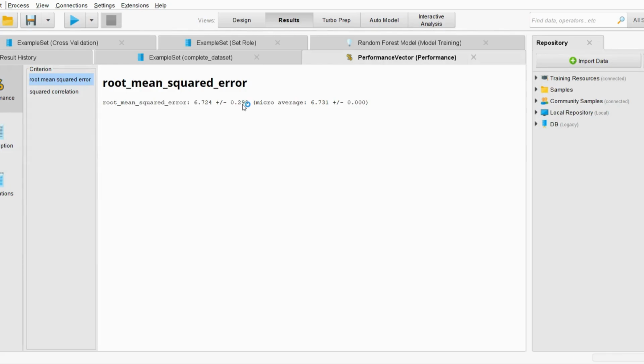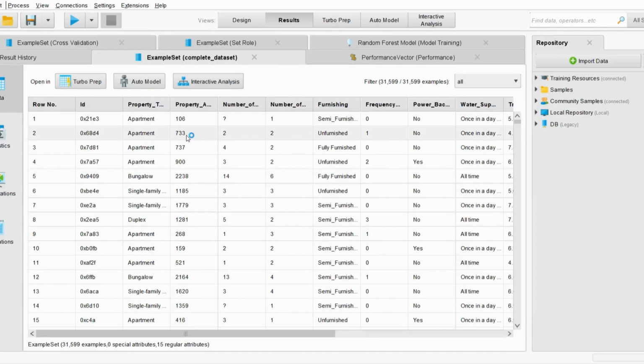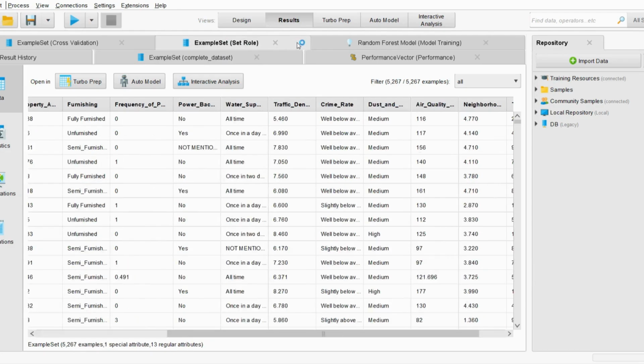Coming to the performance, here we can see the root mean square error as 6.7. Before I added total openings, that is the feature engineering, the performance measure was around 7.8. So you can see that there's a huge difference when we do feature engineering tasks, and that can create a better designed and better performing model as well. Squared correlation is 0.77, as mentioned in the report as well. So as we can see, our model does a very good job in predicting the habitability score of the properties in USA. Thank you.